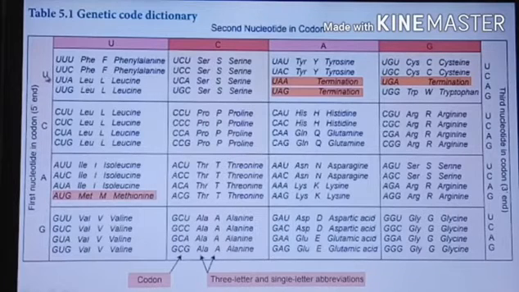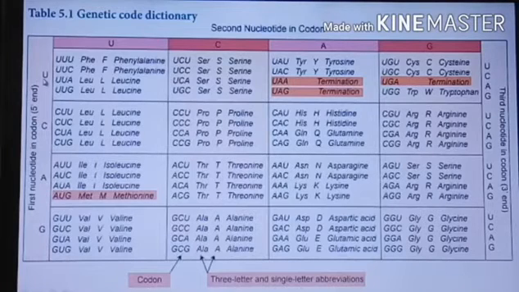Next the second one, U, C, then U: serine. The same thing, U, C, C, UCC, the same way.